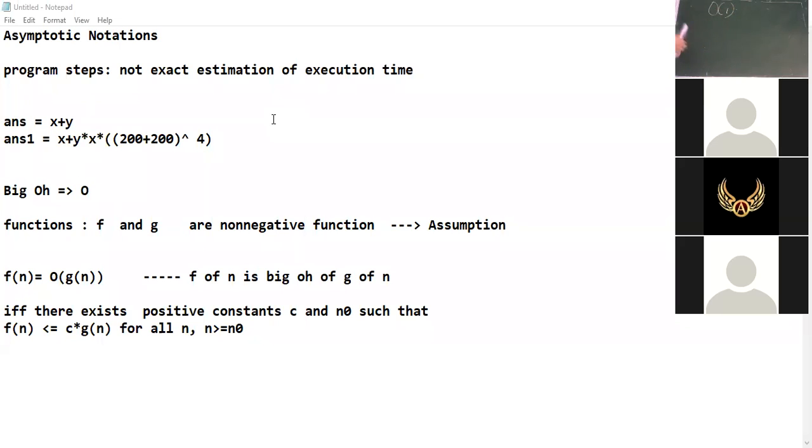O of 1 means g of n will be 1, or O of n, some value n. O of n square, some value n square. If the for loop executes n square times, then it will be O of n square. For example, we go step by step. Or sometimes it can also be O of n cube.